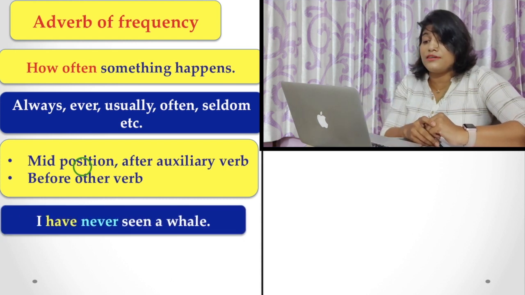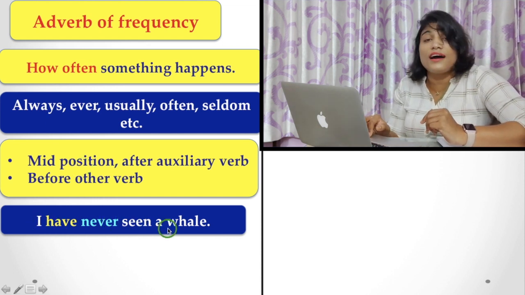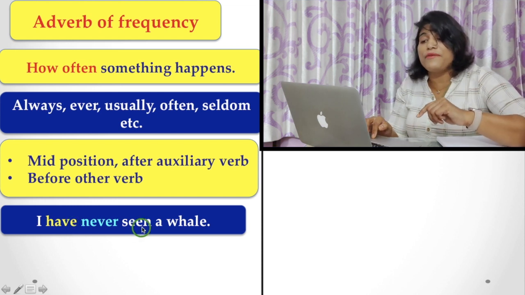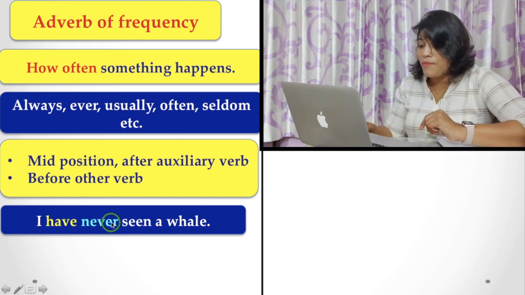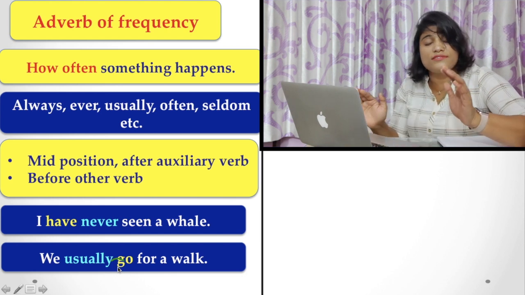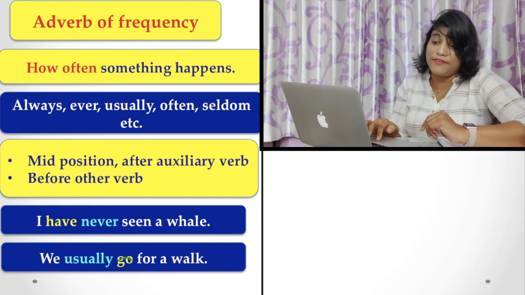If you watch the examples, you can understand it better. That is, I have never seen a whale. Here you find have is an auxiliary verb. So the adverb never is placed between the auxiliary verb and the main verb, that is, after the auxiliary verb and before the main verb, in between them. But in the second example, we usually go for a walk. In that sentence there is no auxiliary verb. So the adverb is used before the main verb go.